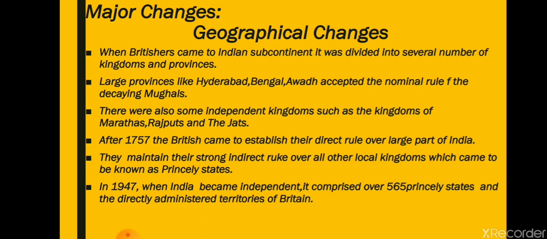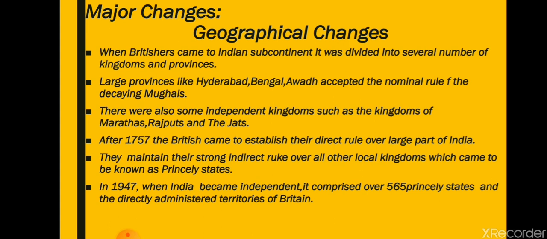accepted the nominal rule of the decaying Mughals; we have learned that they were under the Mughals. There were also some independent kingdoms such as those of the Marathas, Rajputs and Jats. We have learned about the Vatan Jagirs and some independent kingdoms in the revision part of class 7. After the Battle of Plassey in 1757, the British established direct rule over a large part of India.